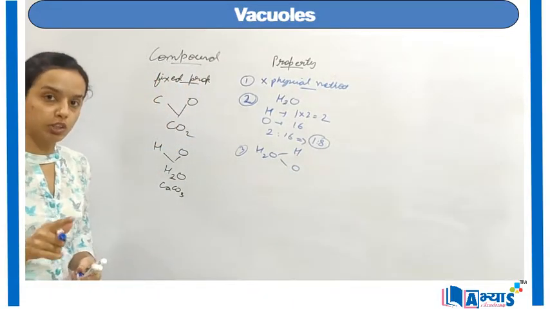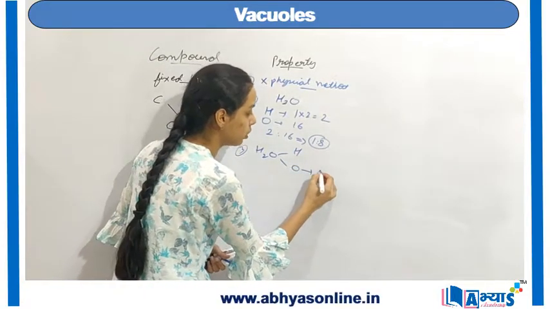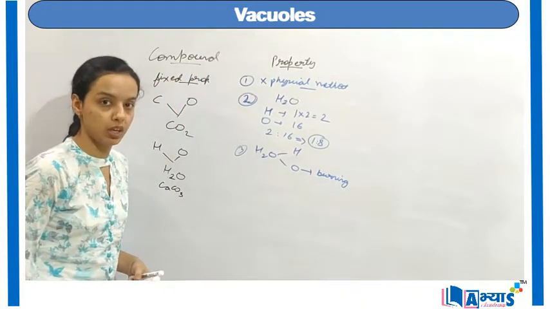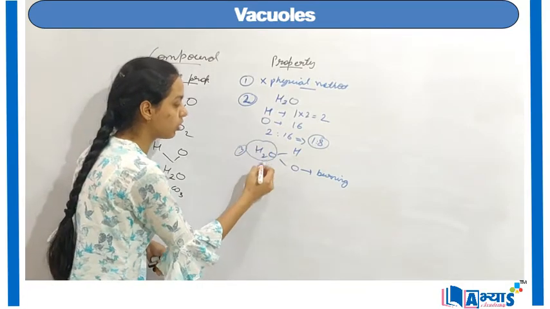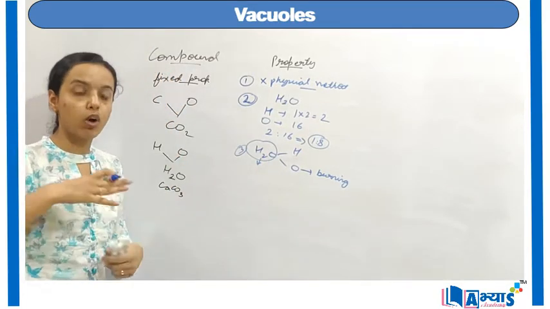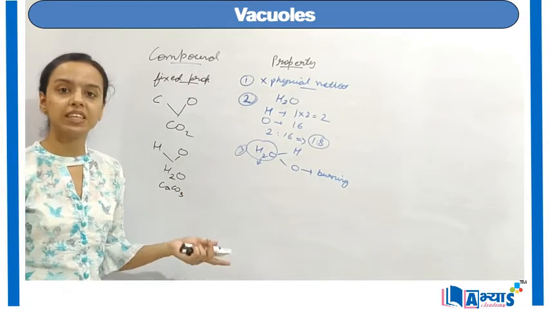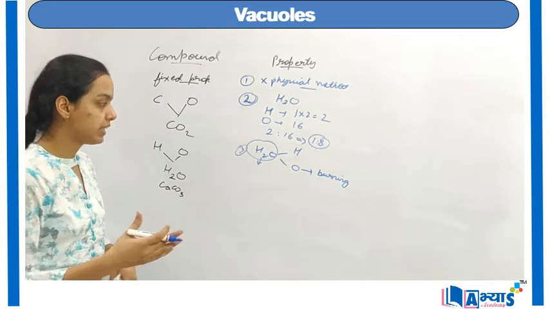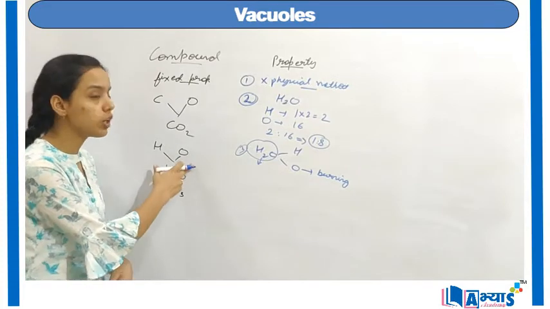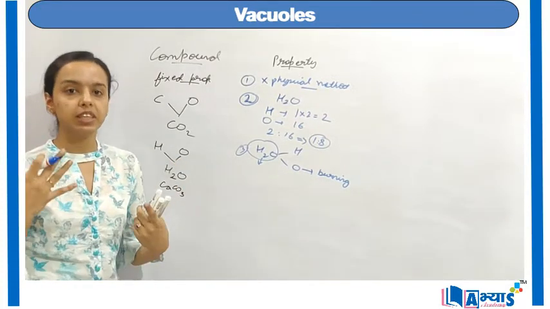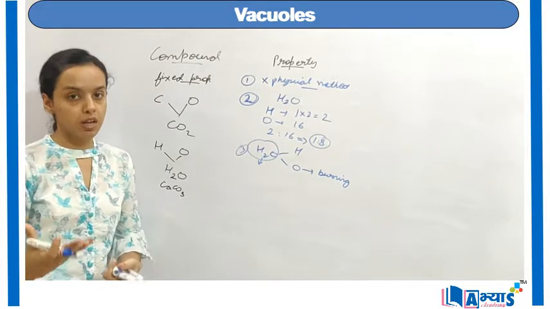The property of oxygen is that it always supports burning, or combustion, whereas the property of water is that it extinguishes burning wherever it takes place. These two properties are entirely different. So the properties of the constituents are different from the properties of the compound.